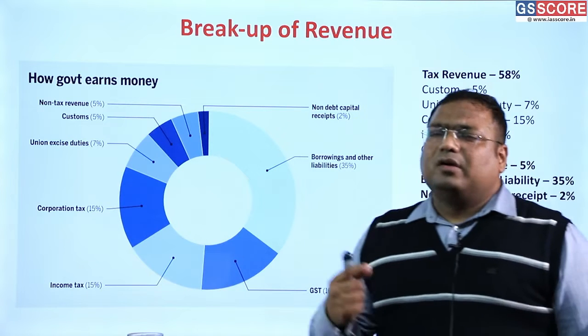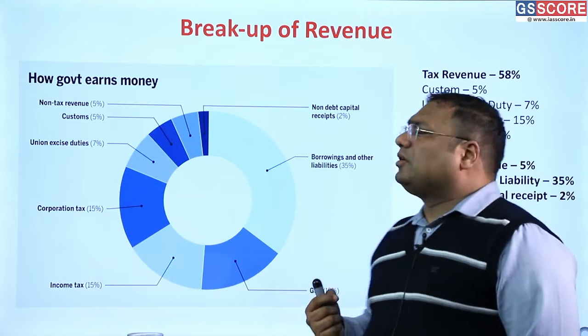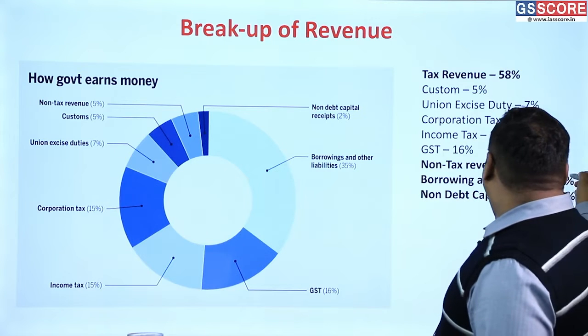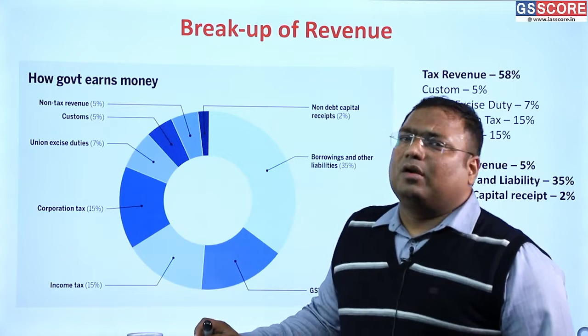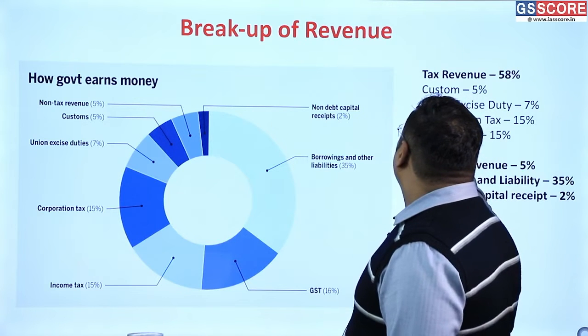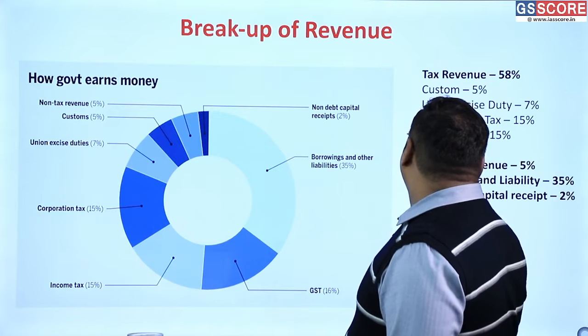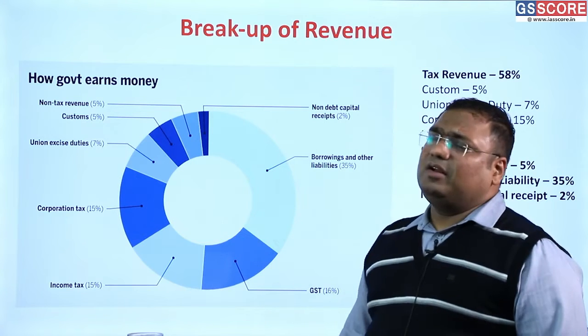This is our revenues. Okay, and 37% is our capital account revenues. Okay, these are our revenue account receipts, 63%, and capital account receipts at 37%.